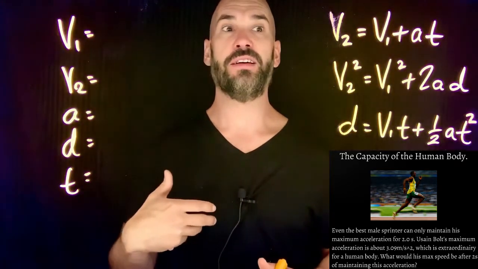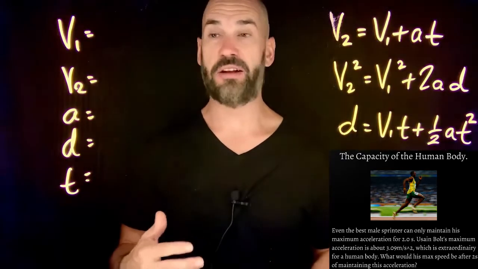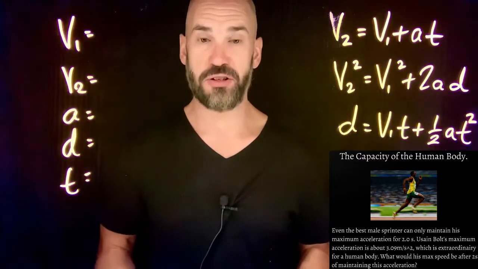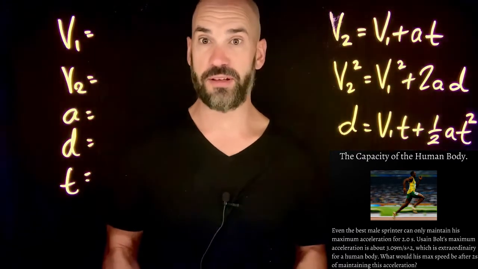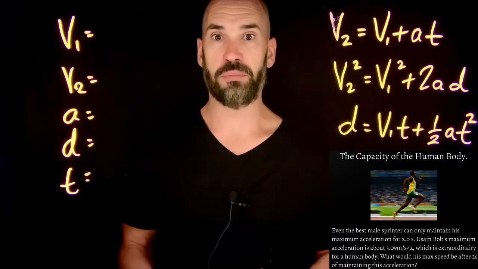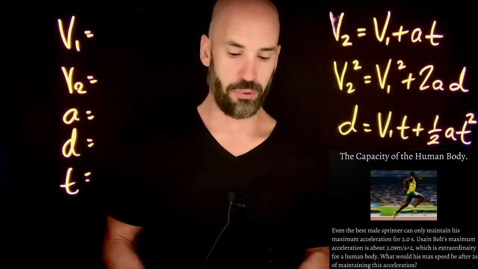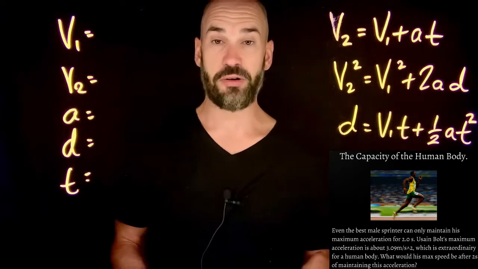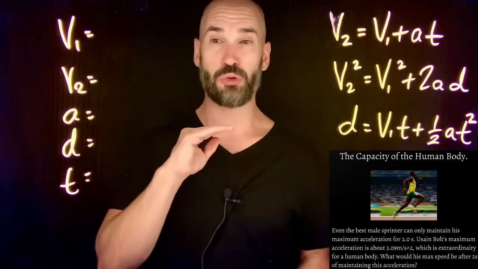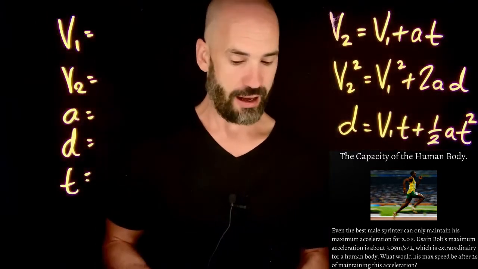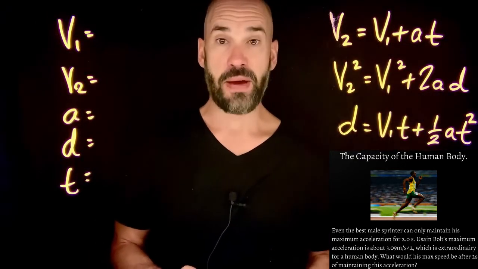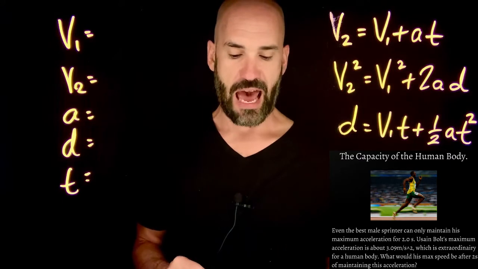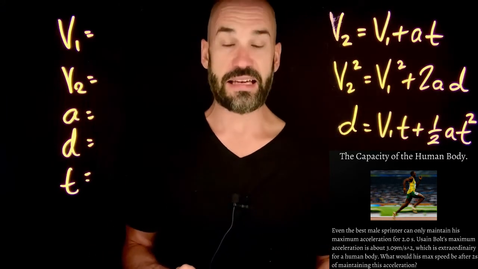Part of the reason why the Olympics, races, and any kind of feat of human endurance are impressive is because there are limitations to the human body, and some people really push those limitations to the max, okay? One example is the current best runner in the world, Usain Bolt. This fellow can accelerate at about 3.09 meters per second squared, which is absolutely extraordinary for something that's not a machine. He's able to maintain that acceleration for 2 seconds, okay? My question is, what would be his max speed after this 2 seconds of maintaining his acceleration?